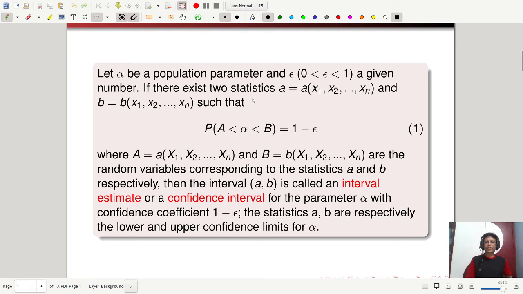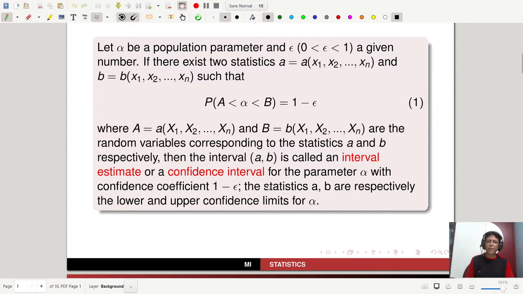So there are two statistics I'm talking about. Both are functions of the sample values x1, x2, ..., xn, and we can find an interval for alpha, the unknown population parameter: probability of A less than alpha less than B equals 1 minus epsilon, where capital A is the random variable corresponding to the statistic small a, and capital B is the random variable corresponding to the statistic small b.